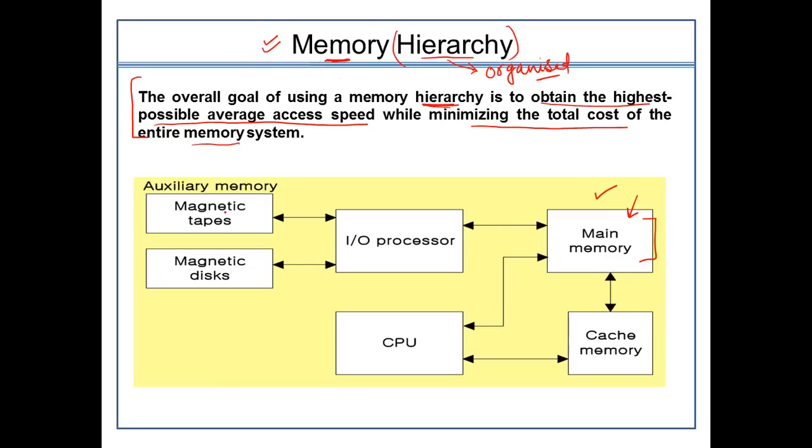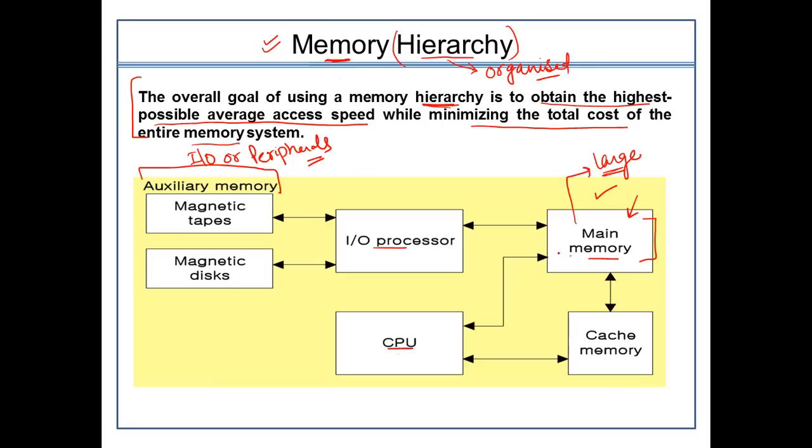Now let's understand what this memory hierarchy consists of. You can see that there is a CPU, there is a main memory, and this is the IO processor. Definitely these would be the IO devices or the peripherals. Now, the CPU can have direct access to the main memory. We know that. Main memory is usually considered very large in comparison to all the other memories existing within the machine. Usually the CPU refers to the main memory for computing its operations.